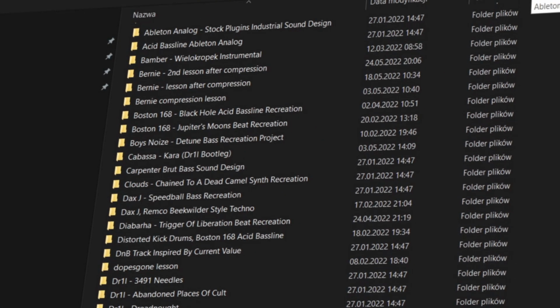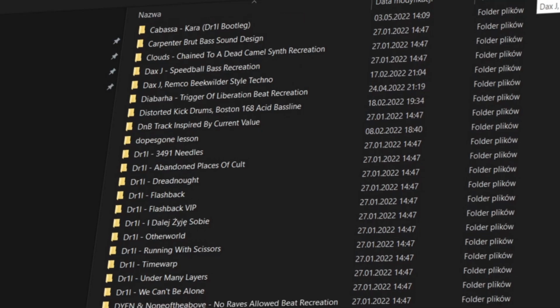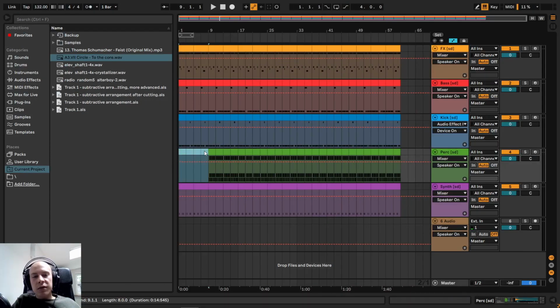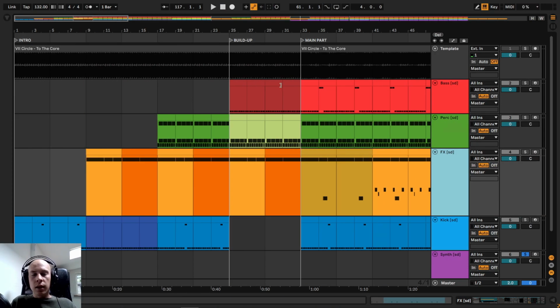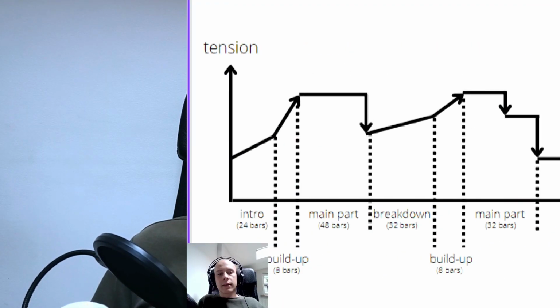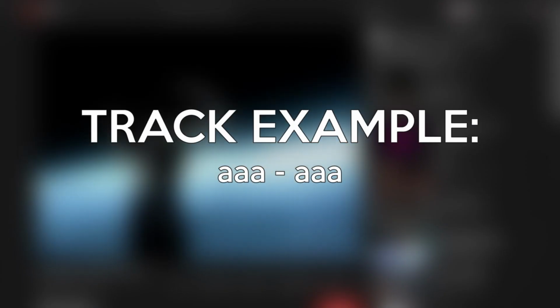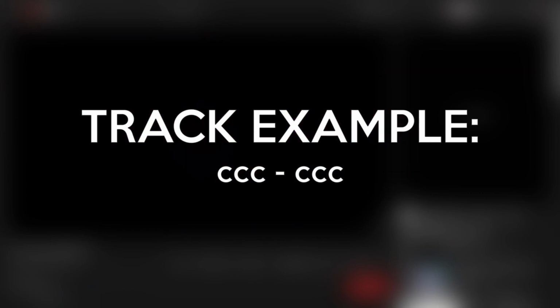Do you struggle with finishing tracks? Do you have hundreds of loops which could be transformed into techno bangers if you only knew how to do that? I will show you two simple techniques, the subtractive arrangement and the Stargaze technique, which will get you out of any loop. We will also take a look at the arrangement curve, which will be the foundation of your track structure.